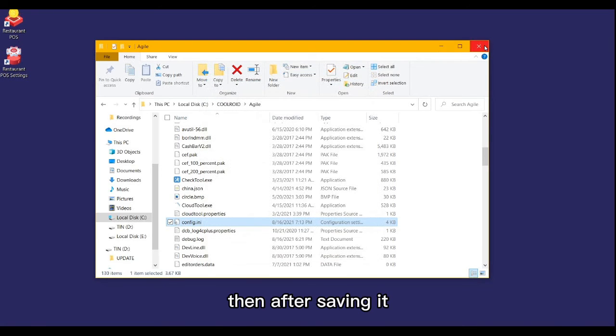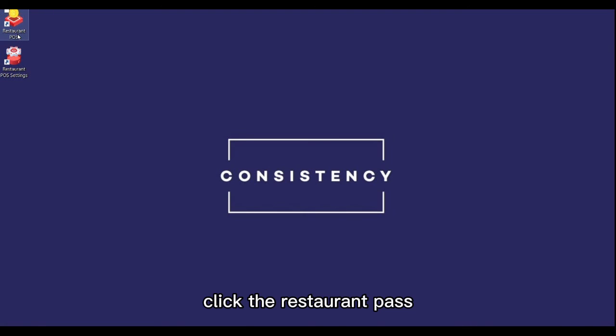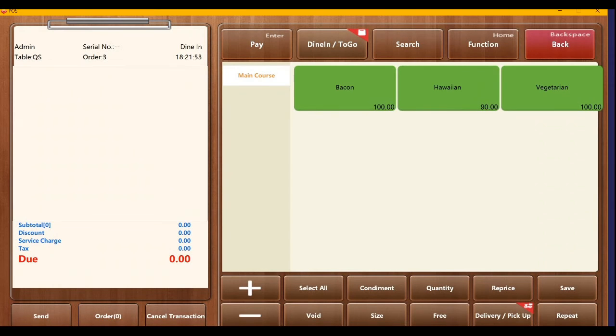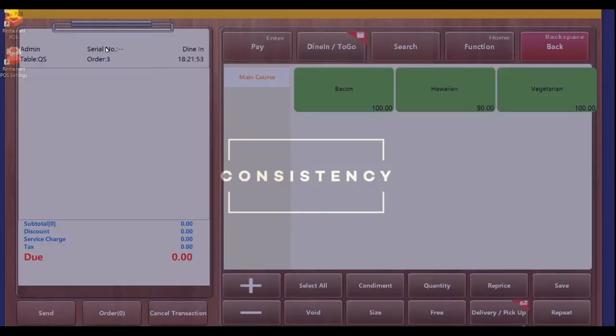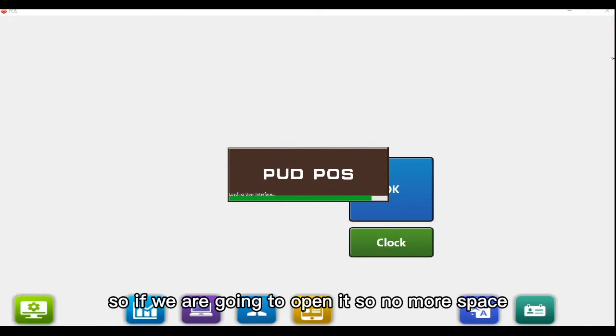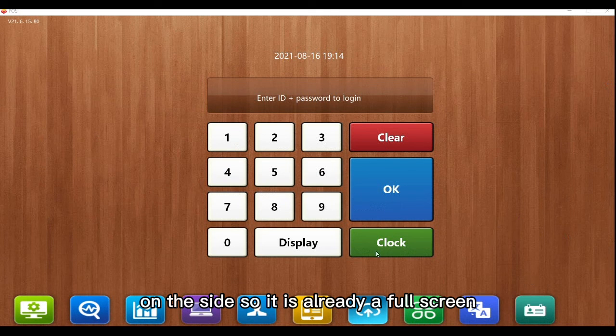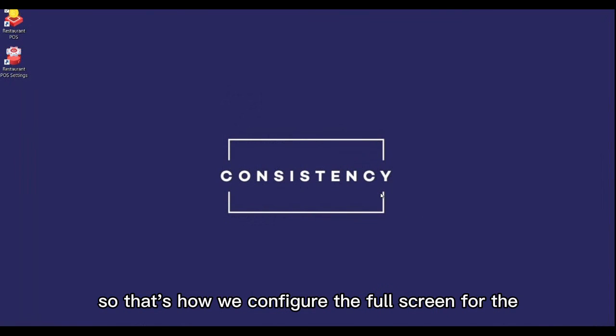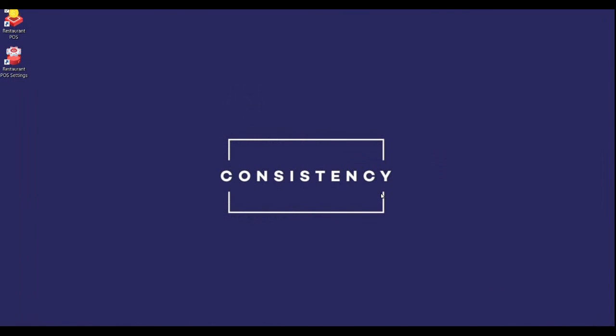Then after saving it, click the restaurant POS. For example, in this one, there is still a space here. If we open it, there is no more space on the side, so it is already full screen. So that's how we configure the full screen for our restaurant POS.